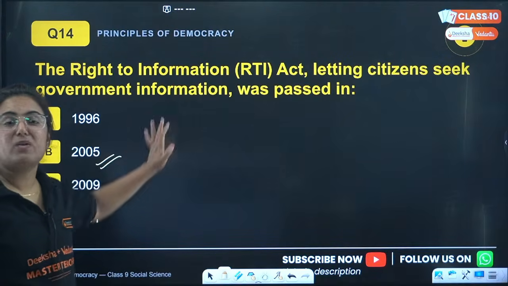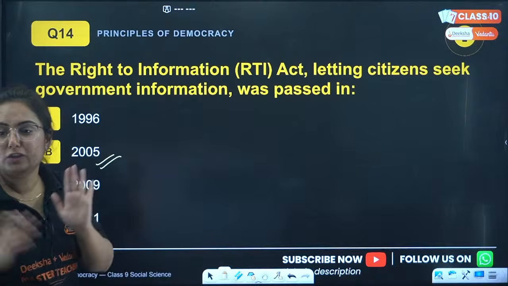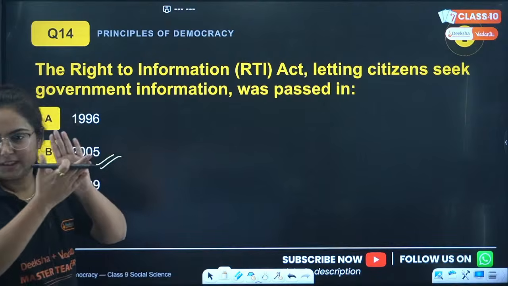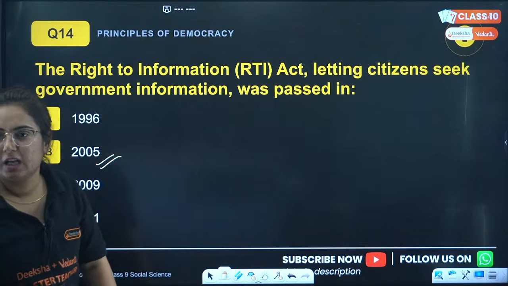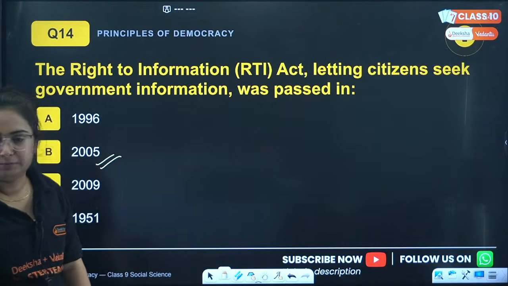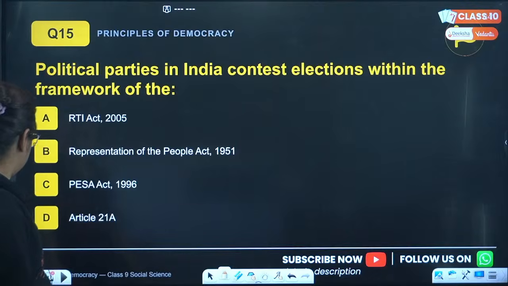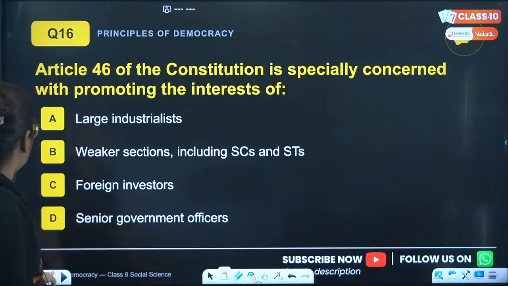And this was implemented in the year 2005. All the students who are answering B, good. And here it is Nitin, Manisha, Prakash, and very good. Keep the good work up.